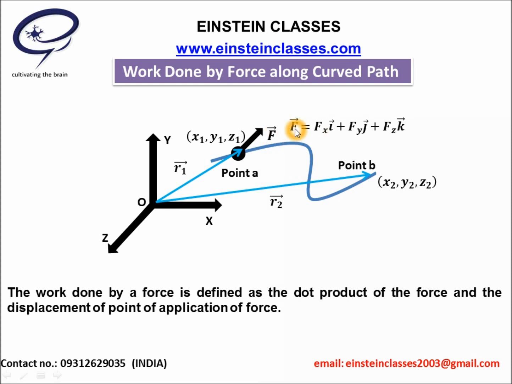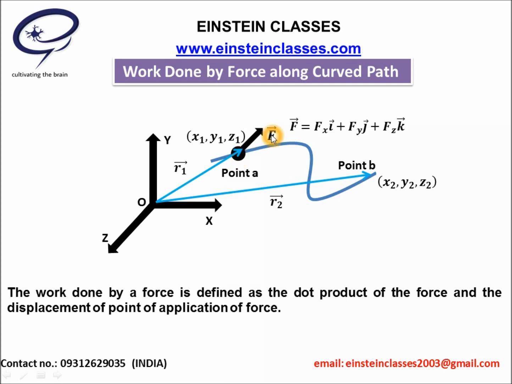Now this force can be written as Fx i cap plus Fy j cap plus Fz k cap. Now we are going to discuss the work done by the application of this force when the particle is displaced from point A to point B. The point A is at the r1 vector with respect to this origin, with respect to this coordinate system, and the r1 vector is given by x1 i cap plus y1 j cap plus z1 k cap. This one is the initial position of this particle. That means point A is the initial position.